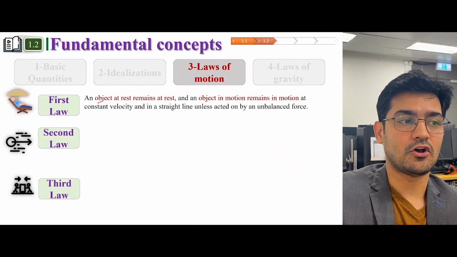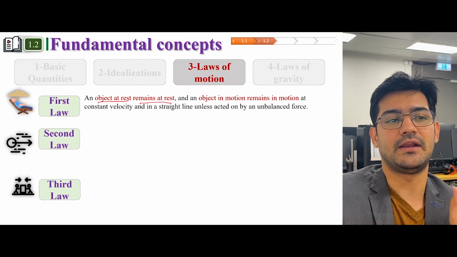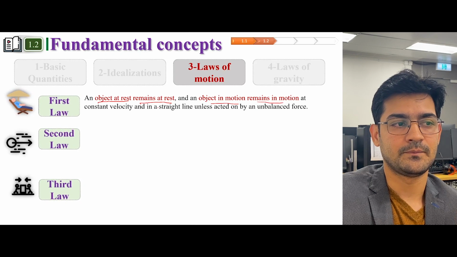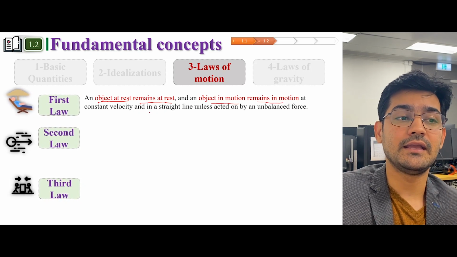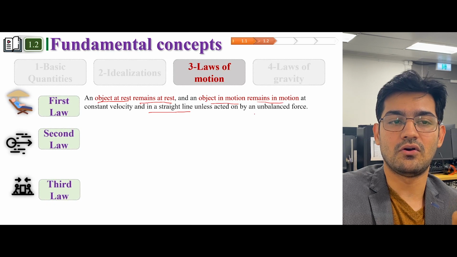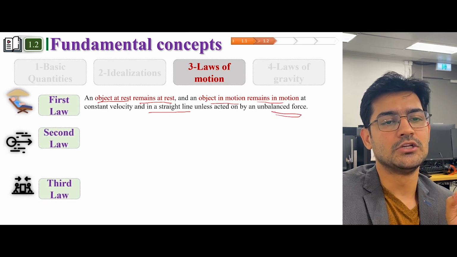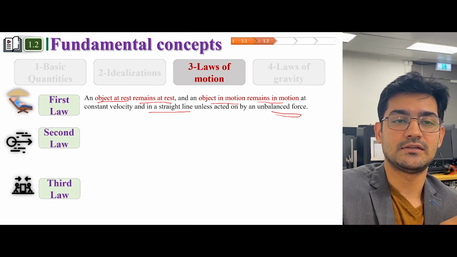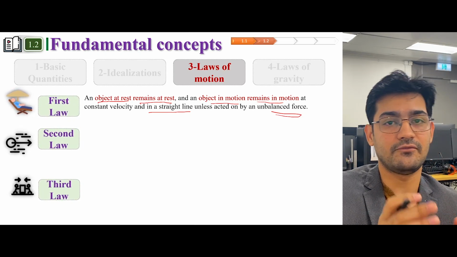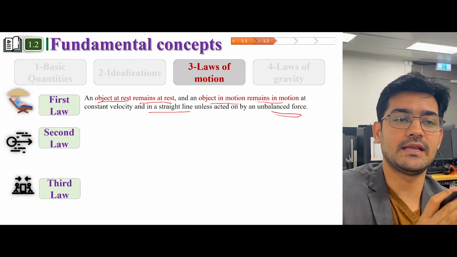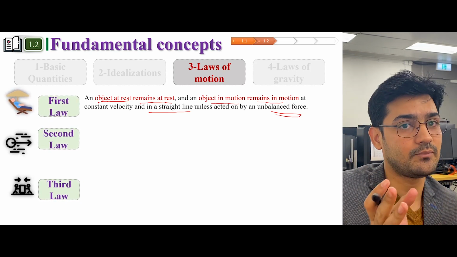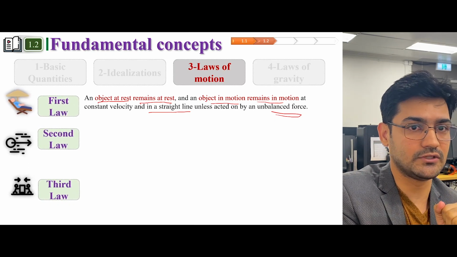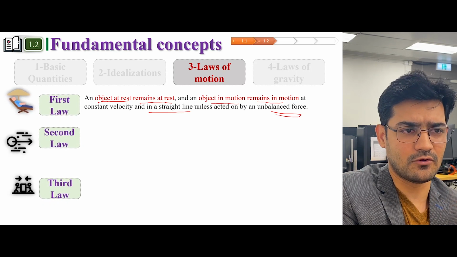Newton says that an object at rest remains at rest, and an object in motion remains in motion at a constant velocity and in a straight line unless acted on by an unbalanced force. So basically, what Newton is saying is that if an object is at rest, then it's going to stay at rest. And if an object is moving with a constant velocity, it's going to keep on moving with a constant velocity. So that's Newton's first law of motion. Pretty straightforward.